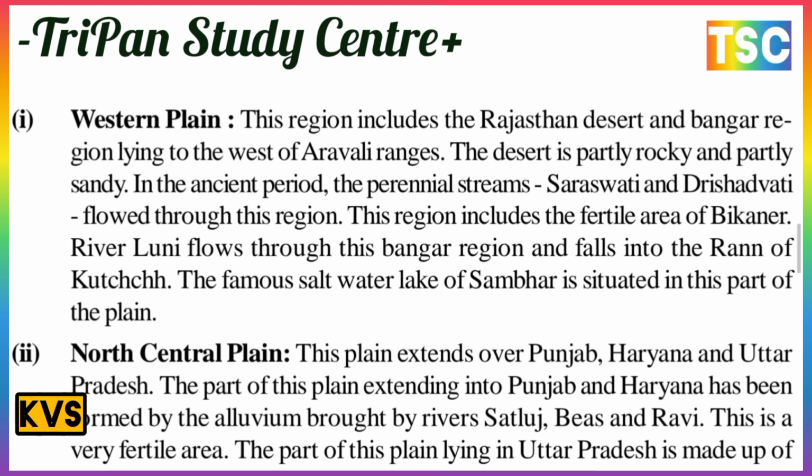The Western Plain includes the Rajasthan desert and Bhangar regions, lying west of the Aravalli range. The desert is partly rocky and partly sandy. In ancient times, the streams Saraswati and Drishadvati flowed through this region.